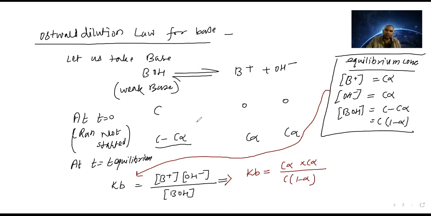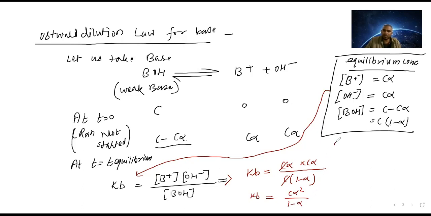C and C cancel out, so Kb is equal to C alpha square divided by 1 minus alpha.